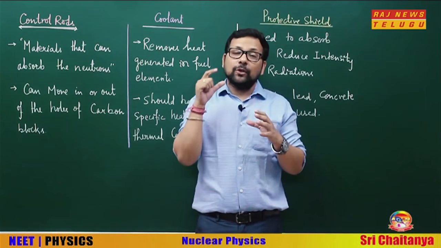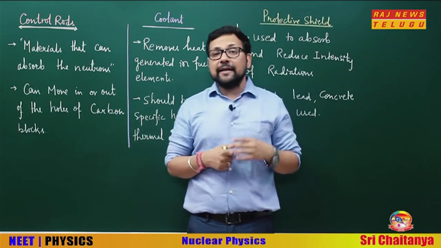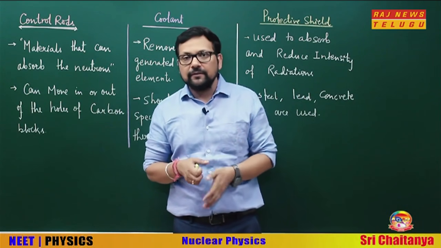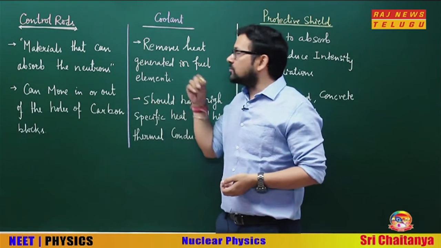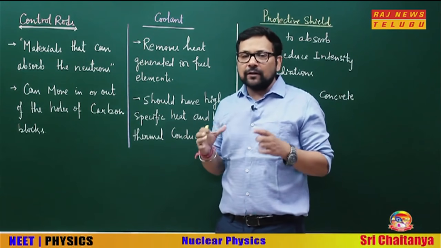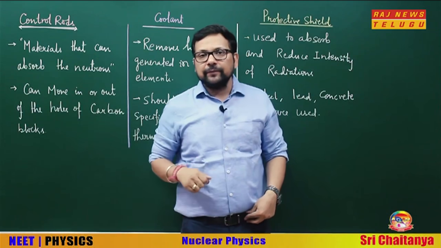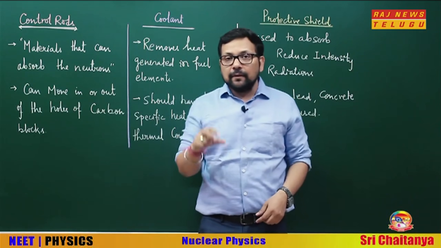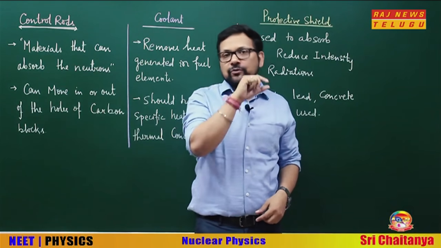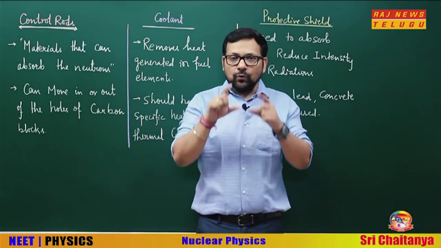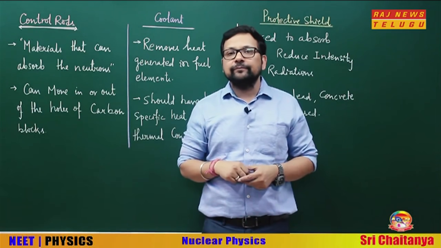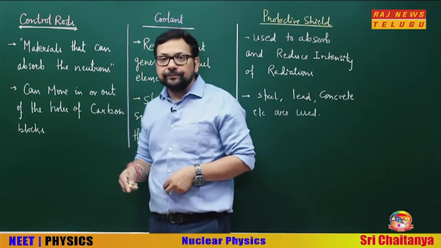After the nuclear fuel, and the moderator we discussed second, the next one is the control rods. We just discussed that the moderator should not absorb neutrons. You know who is absorbing them? Control rods.